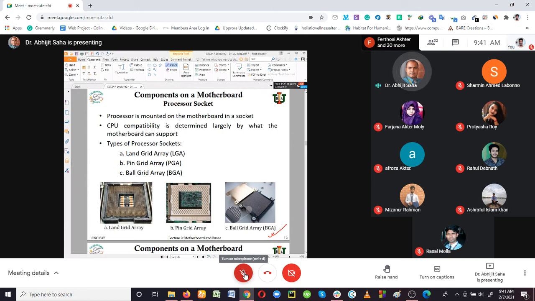As the processor is developing, all related components with the processor must also be developed. We are always talking about the CPU. If the CPU, the processor, is powerful, then our computer is going to be faster.